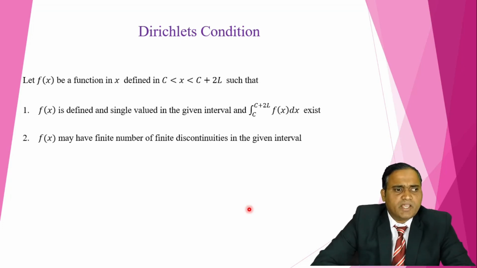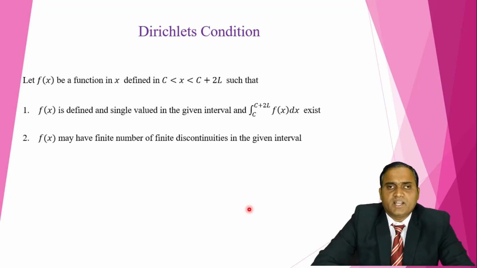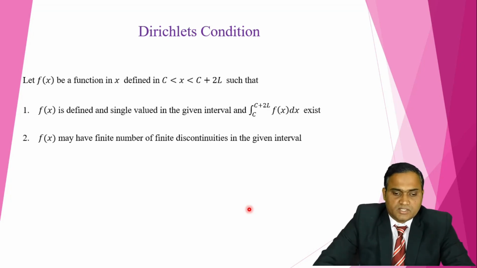Second, f(x) may have a finite number of finite discontinuities in the given interval. If a function has infinitely many discontinuities in a given interval, then we cannot find the Fourier series. It is not necessary that it is always continuous throughout the interval. If finitely many discontinuities occur, then also we can find the Fourier series.